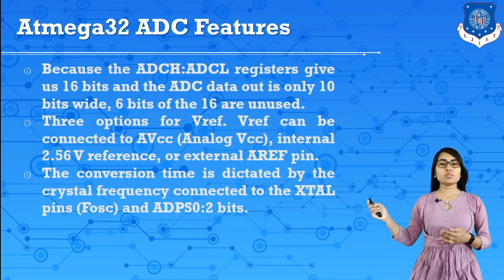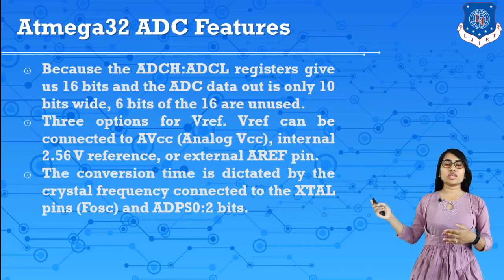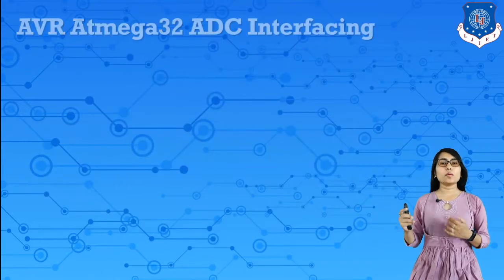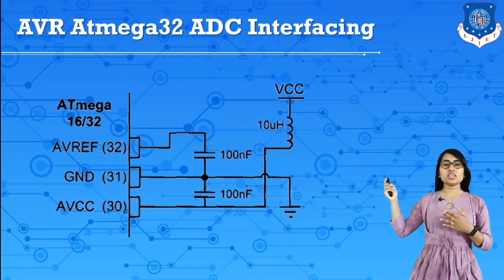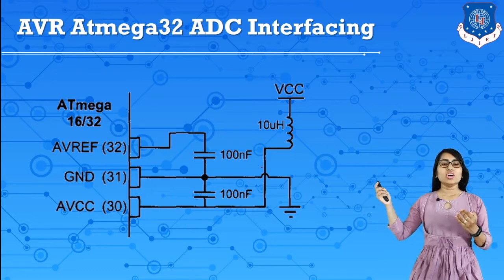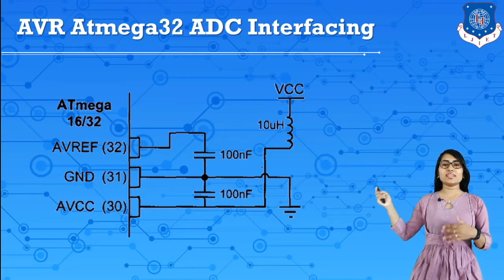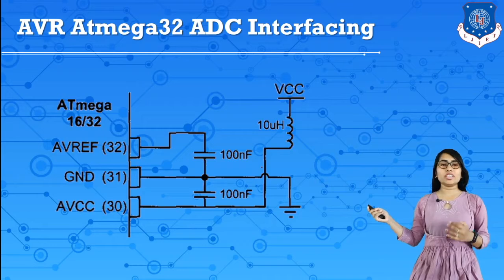Then the conversion time is dictated by the crystal frequency connected to the XTAL pins and the ADPS0 to 2 bits. The crystal frequency can be connected, and according to the crystal frequency the conversion time can be calculated with these 2 pins and these bits. Here the ADC is connected like this in the ATmega. In the ATmega there are AREF, ground and AVCC pins, so these pins are connected like this. So it can perform analog to digital conversion by means of the ATmega32 microcontroller.